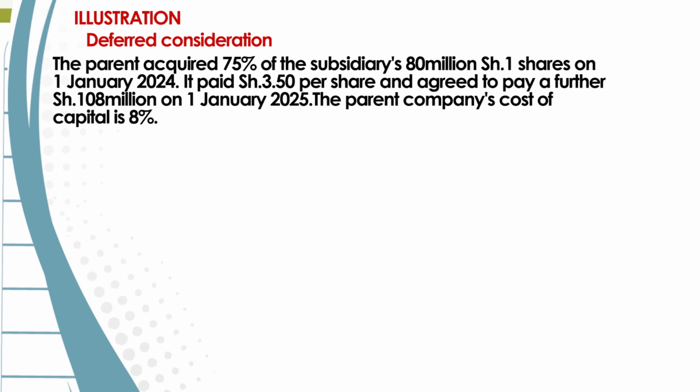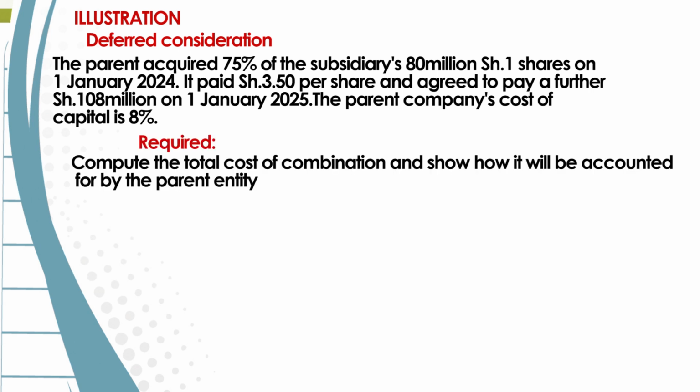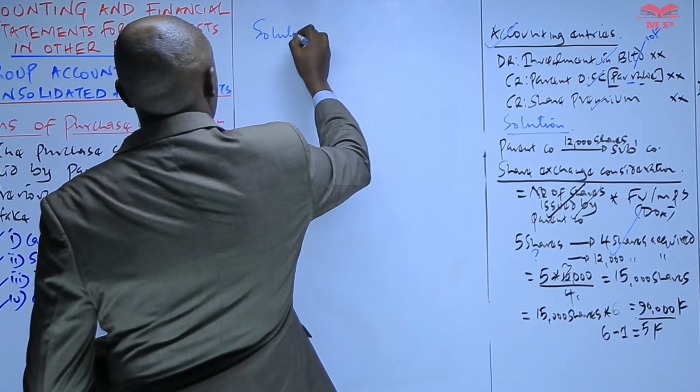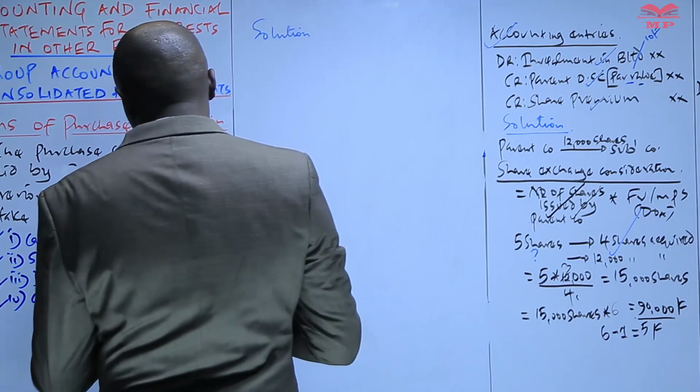The parent company cost of capital is 8%. So what are we required to do? We are required to compute the total cost of combination and show how it will be accounted for by the parent entity.